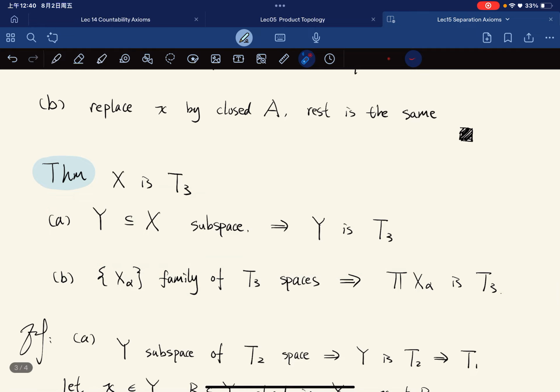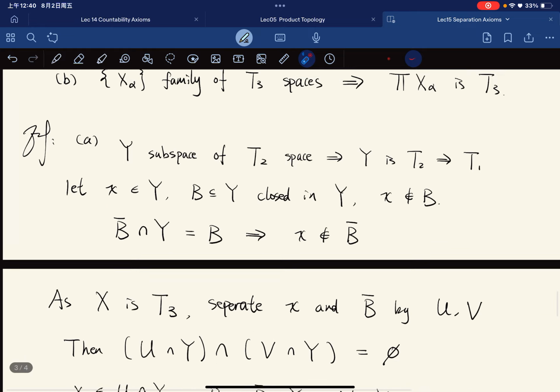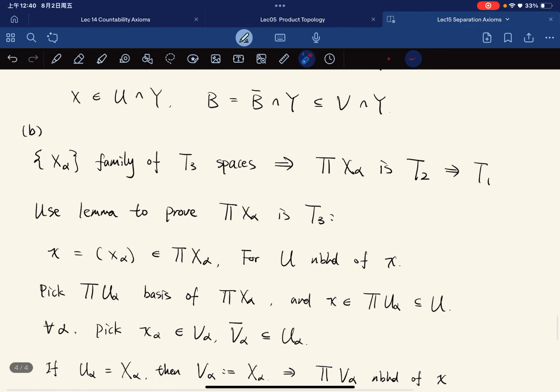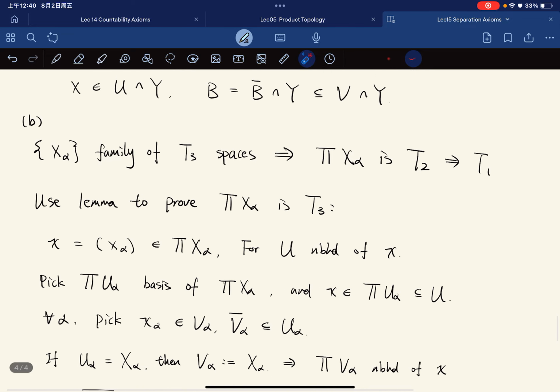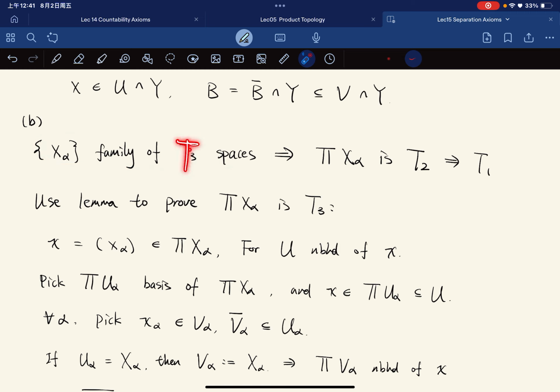Now we're gonna prove with products. Okay, so the family of regular spaces, right? We know that for a family of T3 spaces, it is a family of T2 spaces. Then the product will be a T2 space, which is T1. So the first condition is satisfied. Now we use the lemma to prove that this is T3.